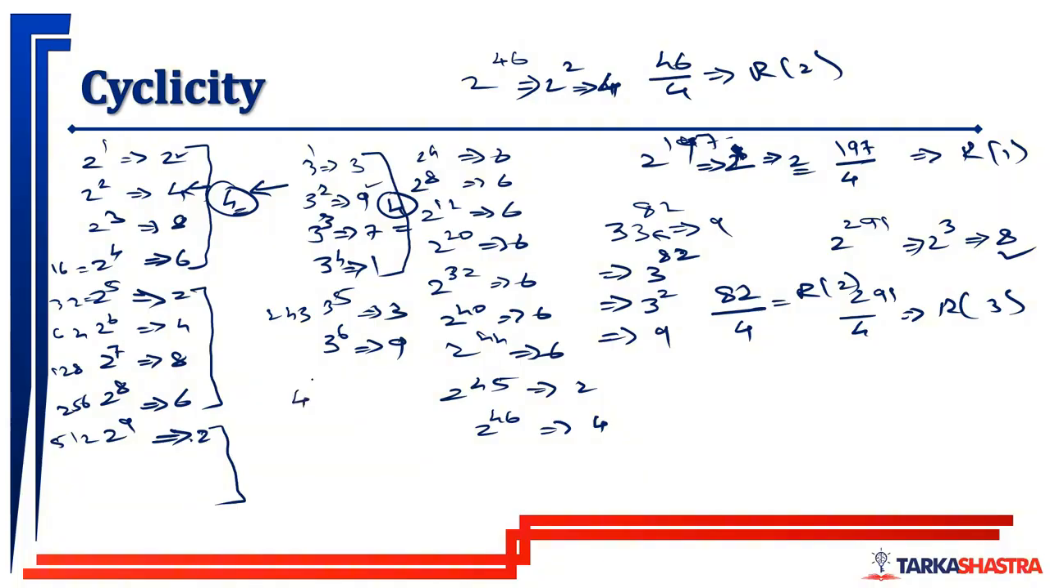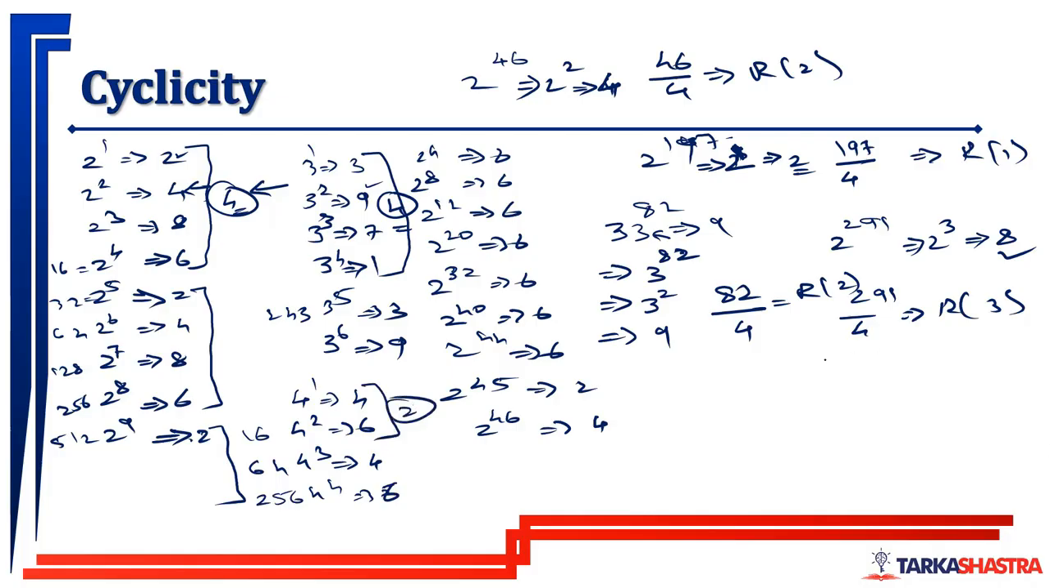Then 4 की cyclicity, 4 raised to 1 is 4. 4 raised to 2 is 16, so unit digit 6. 4 raised to 3 is 64, unit digit 4. 4 raised to 4 is 256, unit digit 6. So what we have? 4, 6, 4, 6. Cyclicity of 4 is 2.